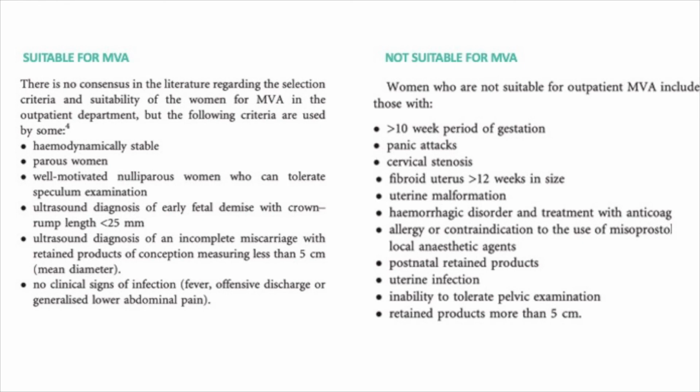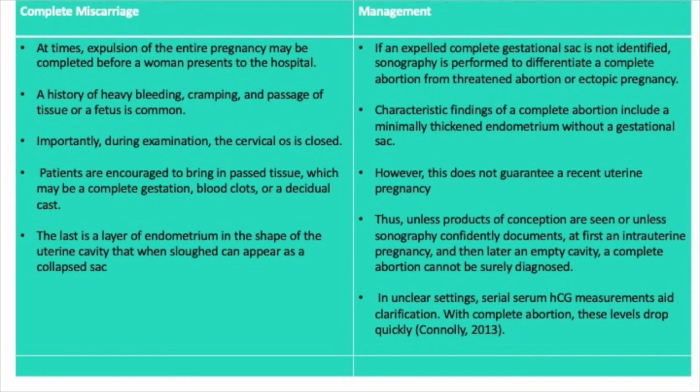Complete miscarriage is the expulsion of the entire pregnancy, which may be completed before a woman presents to the hospital. Usually the history is quite helpful when they give a history of heavy bleeding with cramps and passage of tissue which has got fetal tissue in there as well, or products of conception. The os will usually close after the uterine cavity is empty.